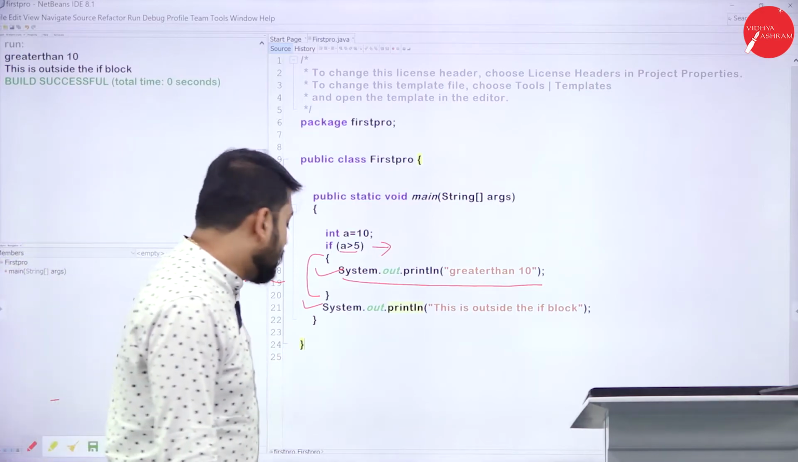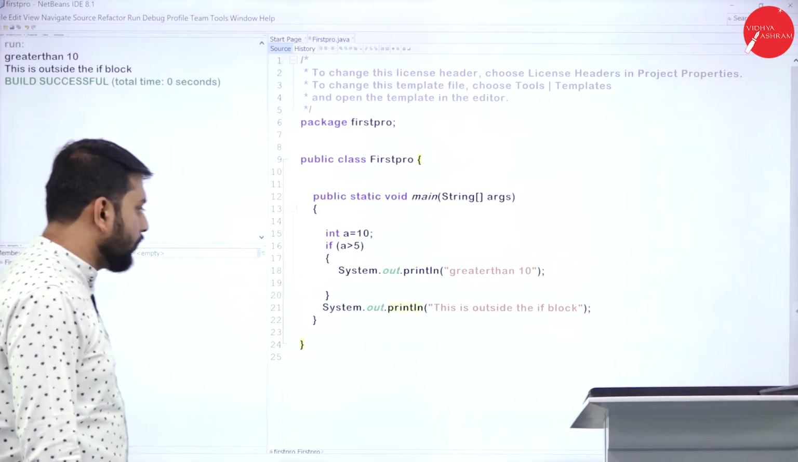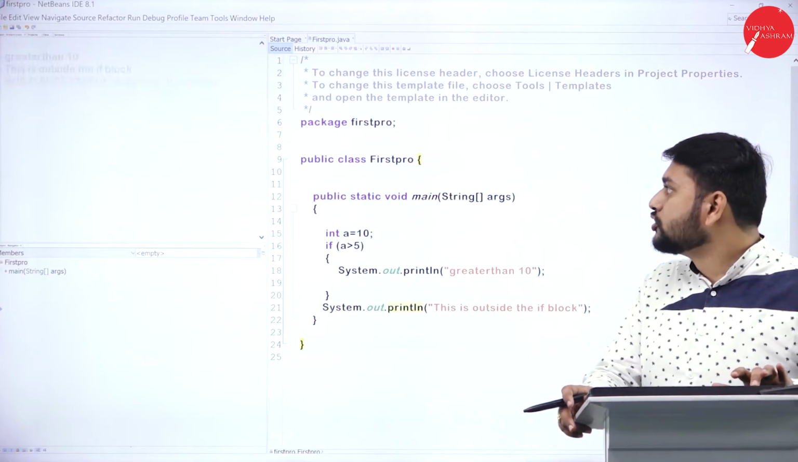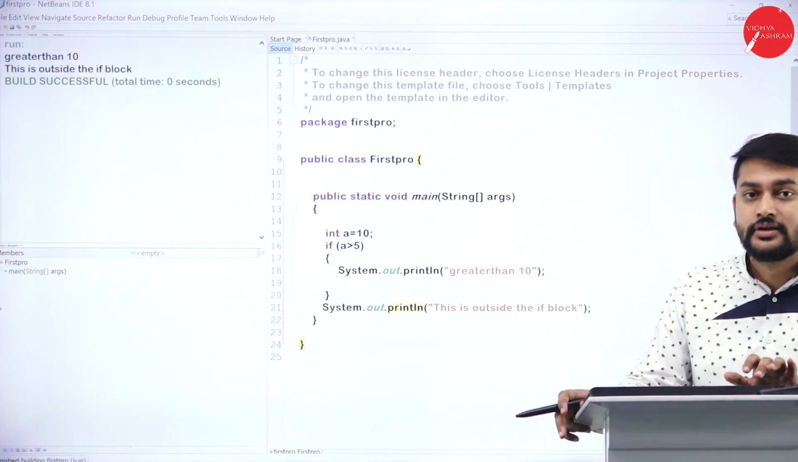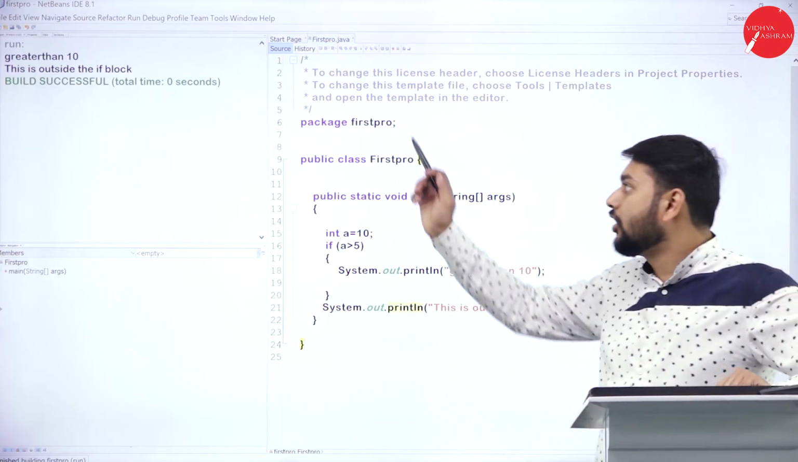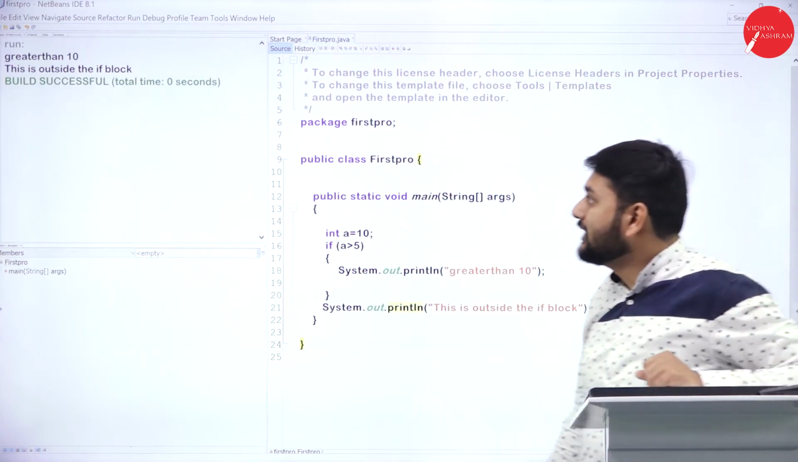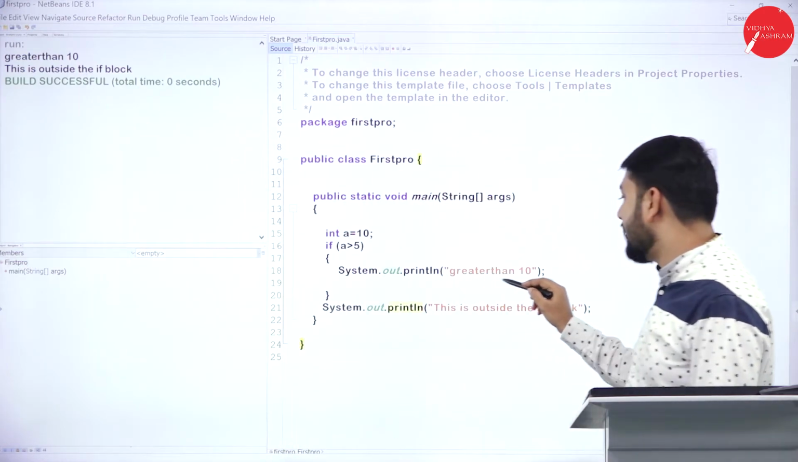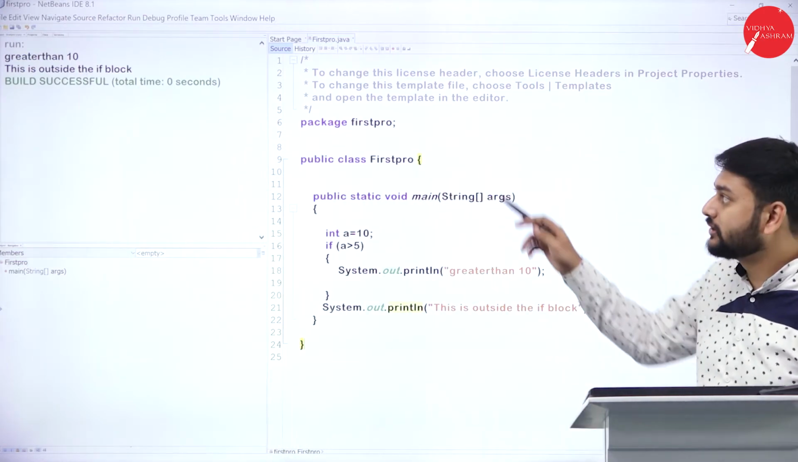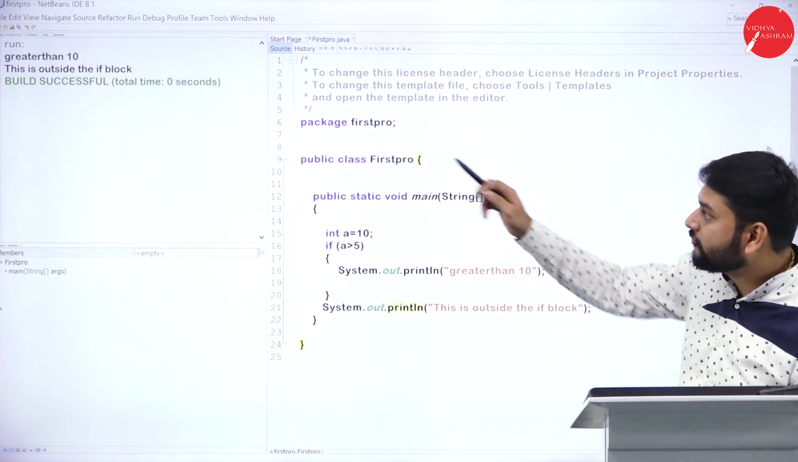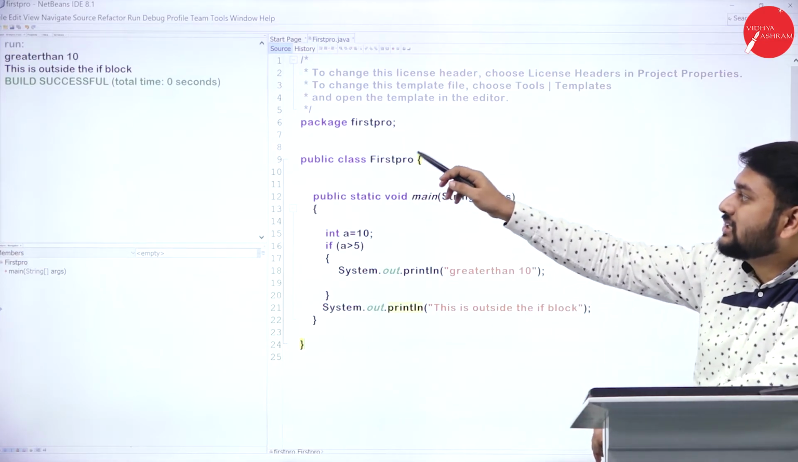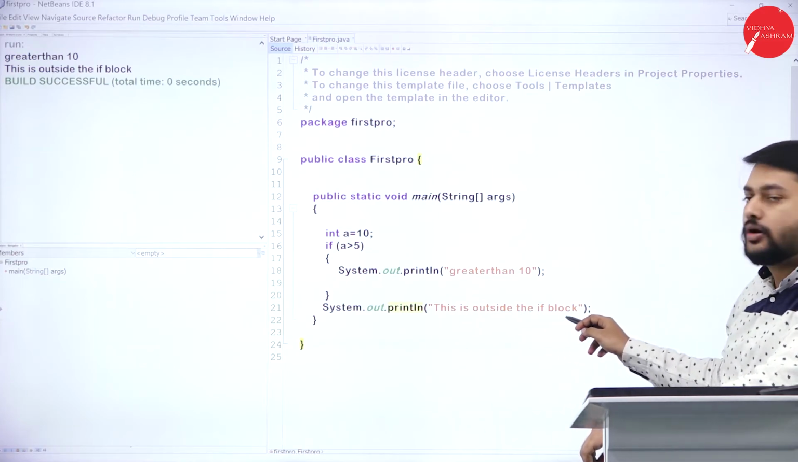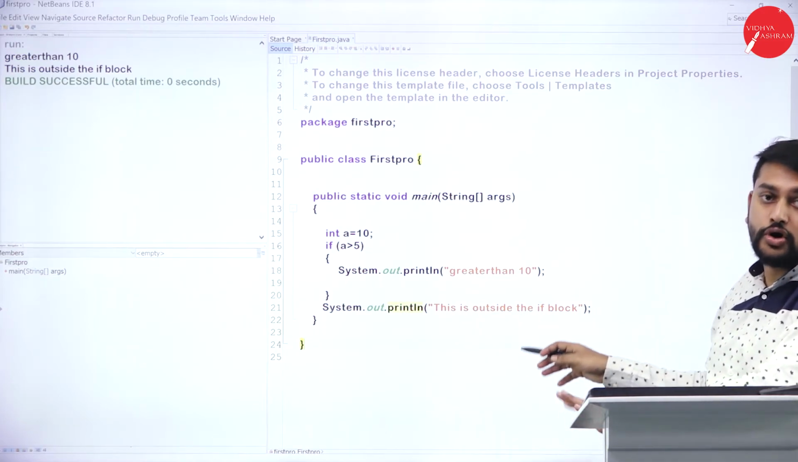So let me execute the program and show you how exactly it is working. All right, let me run my program for all of you. I have pressed F6, and it is giving me the output. What is the output that I have? Please observe here, I have "greater than 10", whatever I have within the double quotes. After that, what is the next line? This is outside the if block, so this is also printing. This is what you need to observe.